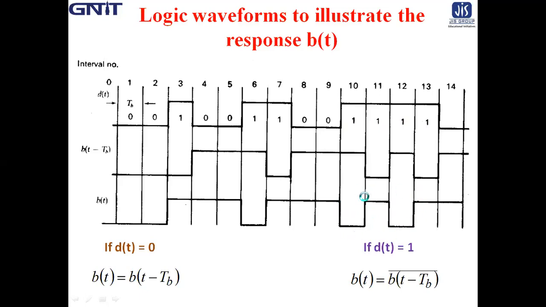So every time whenever dt is 1, bt changes its level at the beginning of each bit interval, and bt does not change its level when dt is 0. See, in the 4 and 5 interval, dt is 0, then bt does not change its level. Similarly, in the 8 and 9 interval, where dt is 0, bt is not changed.